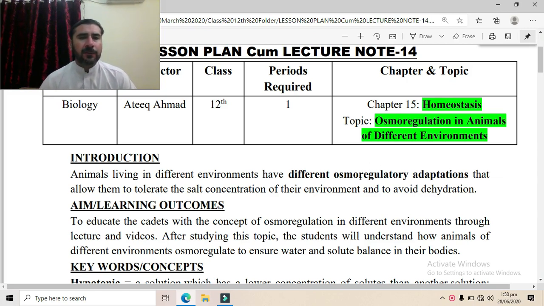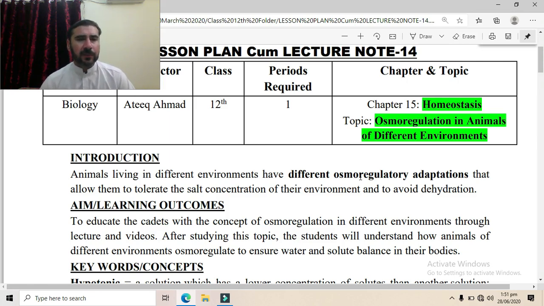Now, there are different types of environments. For example, marine environment have high salt concentration. The freshwater environment have very much less salt concentration, and the terrestrial environment is totally different. In the terrestrial environment, the main problem is that of dehydration. So there are three different types of environments: marine environment, freshwater environment, and the terrestrial environment.